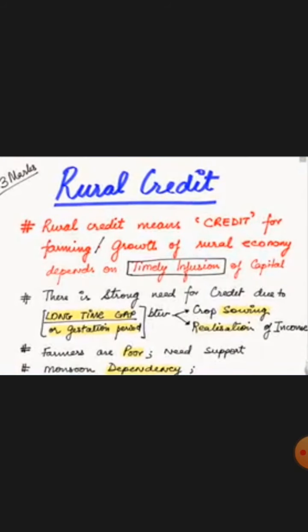The gestation period is very long, meaning from sowing till harvesting, and harvesting till putting in the market and receiving some income out of that. It takes a very long period of time, around 6 months. And if you are growing 2 crops in a season, and any one of the crops fails, then again the period becomes very long, and it goes for one complete year. So for this reason, these rural poor need to take credit.